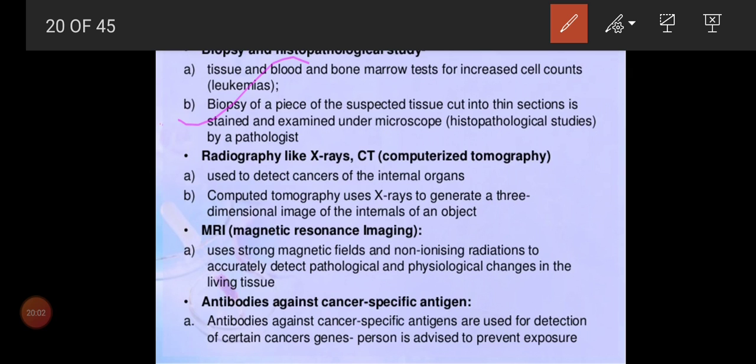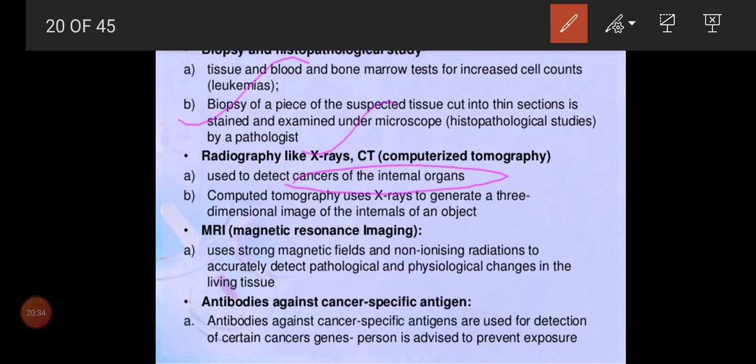Next, radiography like X-rays and CT. X-rays can be used to detect cancers of the internal organs. As I told you, physical observation and taking tissues can be done for some parts only, but not for all. When your internal organs are affected, you go for X-ray studies. X-rays pass through your organ and we take an X-ray image.